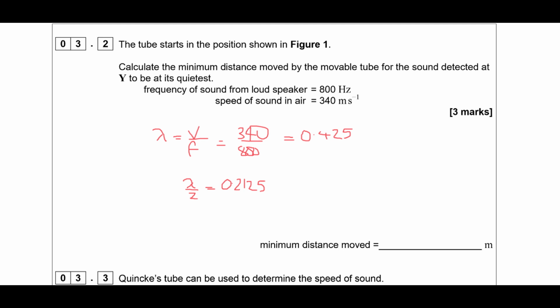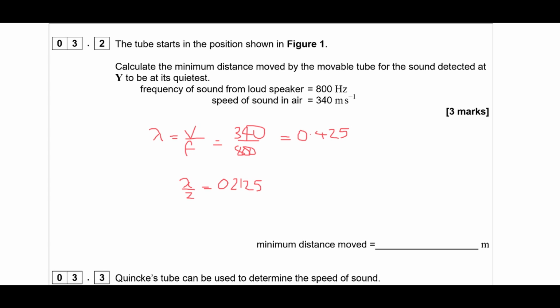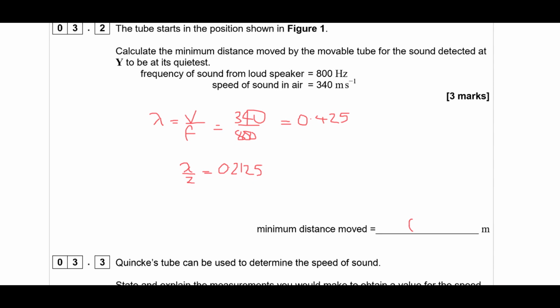So if we look back at the diagram, we need to think about how the actual total distance traveled by the sound wave changes. If you look at the diagram, you can see that as you increase D2, that has a double effect on the length of the path, because you've got two sides essentially lengthening. So actually we need to divide our final answer by 2 to find the actual distance we need to stretch it, which means we get a distance of 0.10 meters.